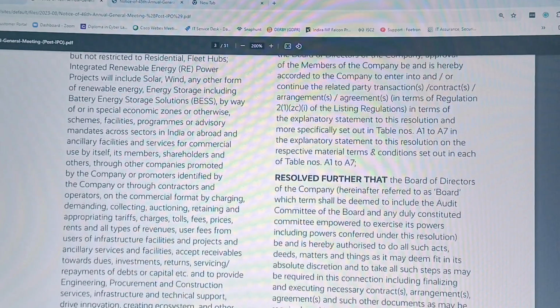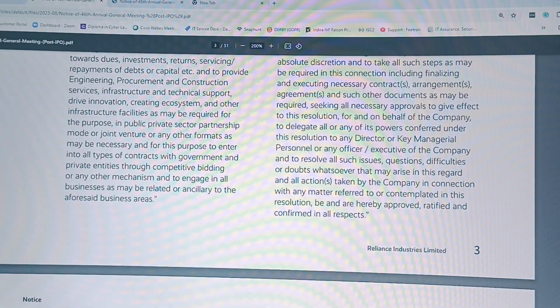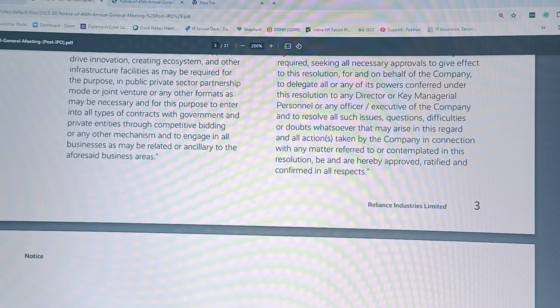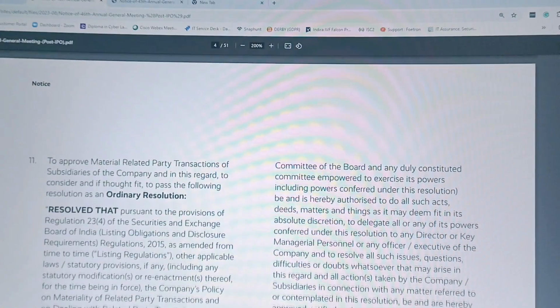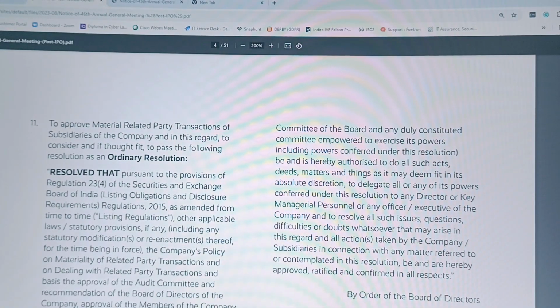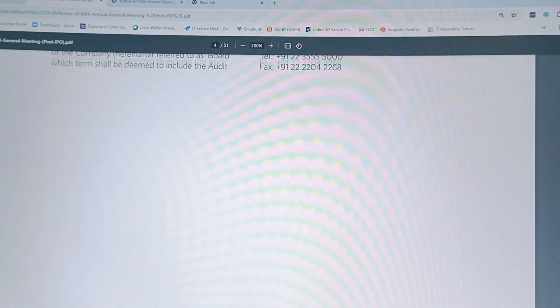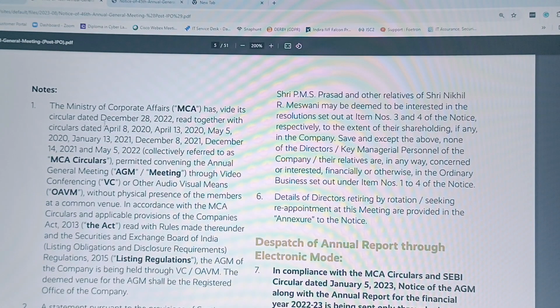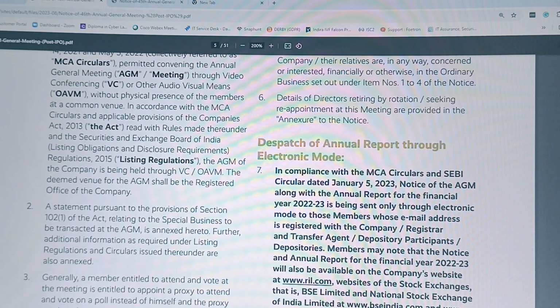Okay, next one. So here I am trying to explain to you that special business doesn't mean that a special resolution is required. It can be ordinary or special. Now again, this is a material related party transaction for which an ordinary resolution is passed. Now coming to the next, here is the notes part, which is required to be mentioned as per the provisions of the Act. And since it's a listed company, SEBI LODR regulations will also be applicable, so it is also complying with that. Now next one.